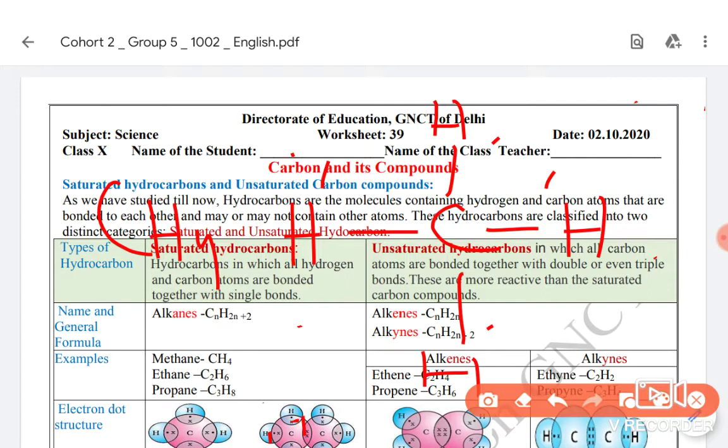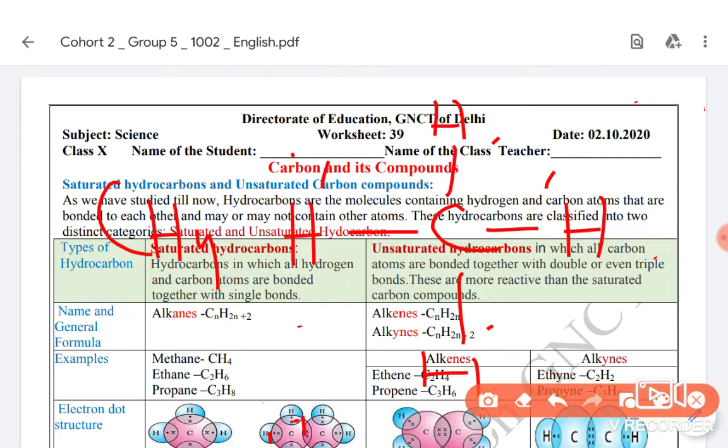All bonds are single. It is a saturated hydrocarbon which contains all single bonds between carbon and carbon and other elements also. It is a saturated hydrocarbon because it doesn't require another heteroatom to come there. That we will discuss in a further section.